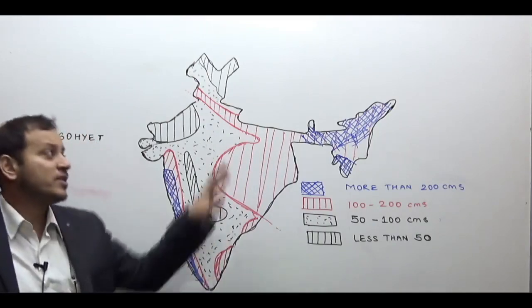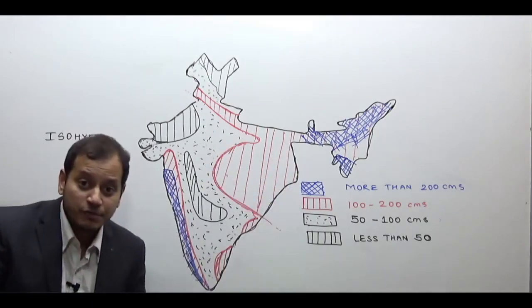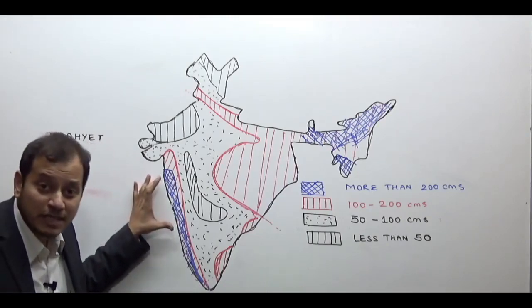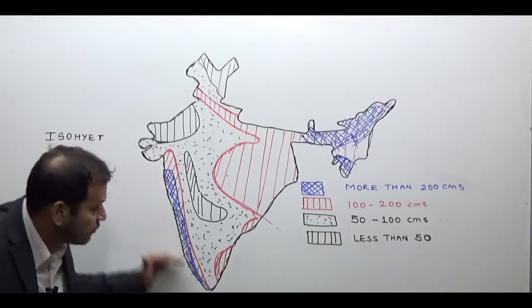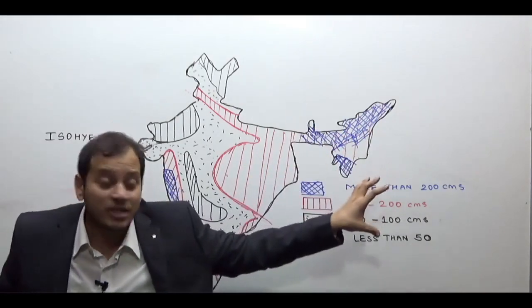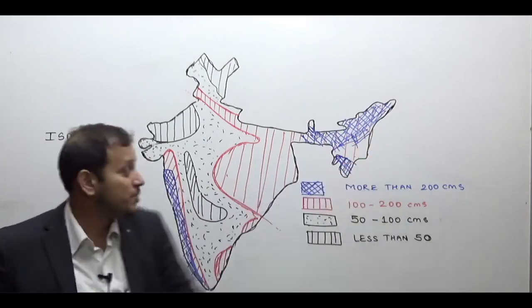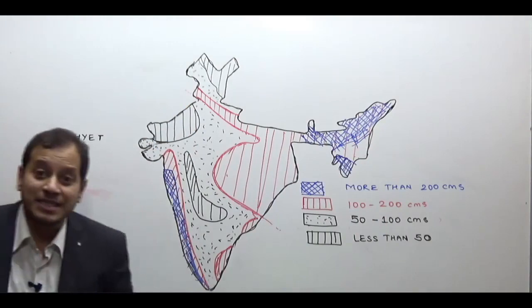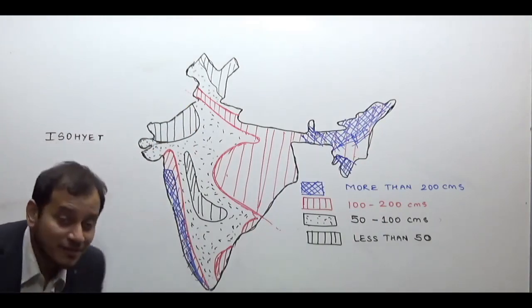These are the regions which receive more than 100 centimeters of rainfall: obviously the western part of the Western Ghats, right from the south of Mumbai to the tip of Kerala, and more or less the entire Northeast India, including Arunachal Pradesh. Then you remember this semicircle and this inverted hockey stick, less than 50 centimeters of rainfall.